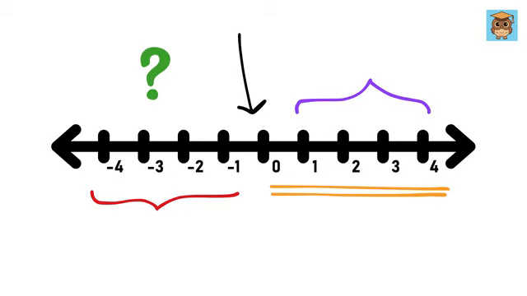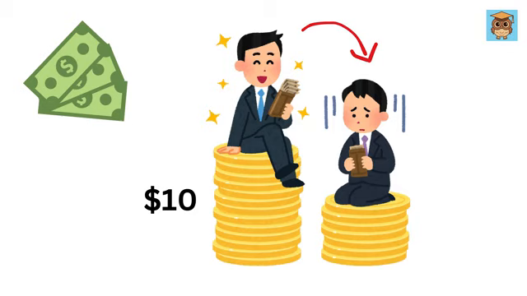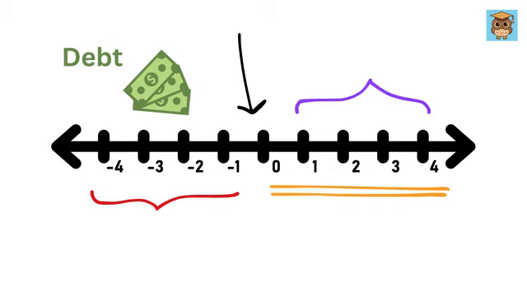What do they mean? For example, think about money. If you owe someone $10, you could think of it as having minus $10. It shows that you're in debt or below 0 in terms of money. I hope you are not. So, this is one way of thinking about negative numbers. But here is where the cool thing happens.